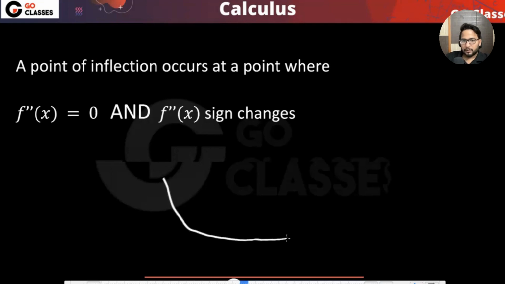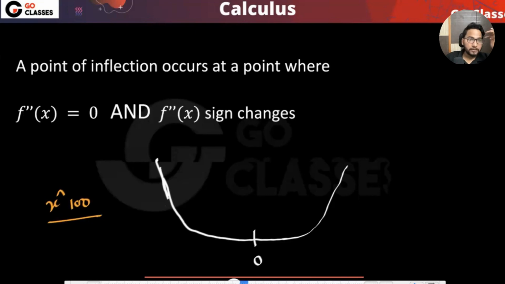It should be very, very flat around the zero. Or maybe 101, let's talk about x^101. Can you give me the graph for x^101?